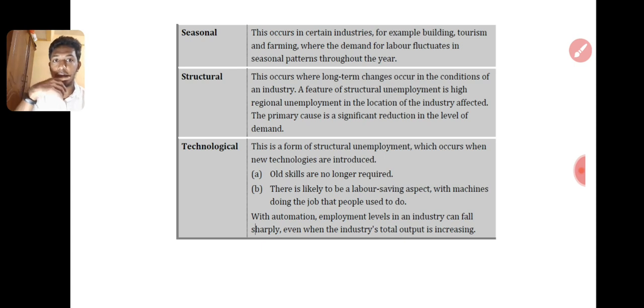Then technological unemployment is a form of structural unemployment which occurs when new technologies are introduced. Old skills are no longer required. There are labor-saving aspects, with machines doing the job. It's like this. In our area, there is one person who can repair three-wheelers. He did not learn anything, did not do any courses, did not follow any courses in a technical college. He learned practically, by repairing his own three-wheel vehicle about 20-25 years ago. Still he is there.